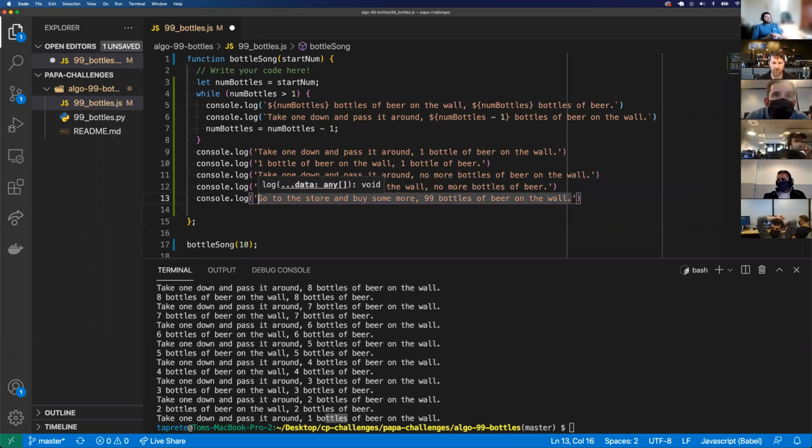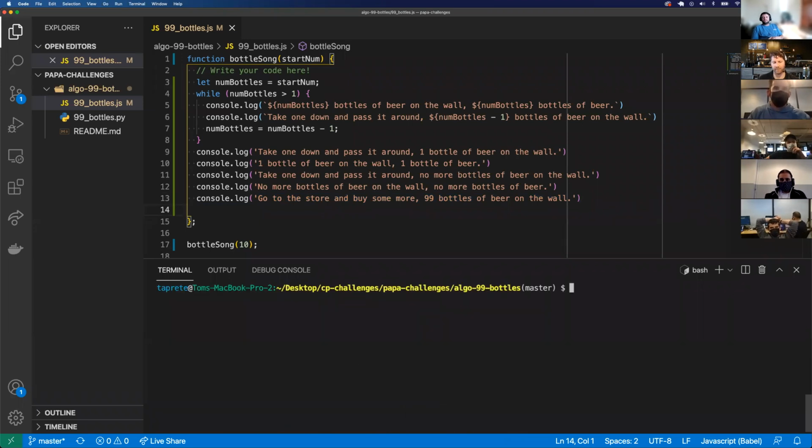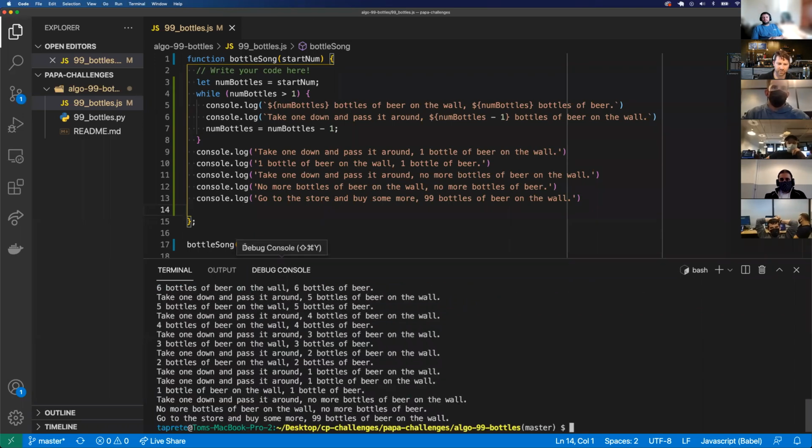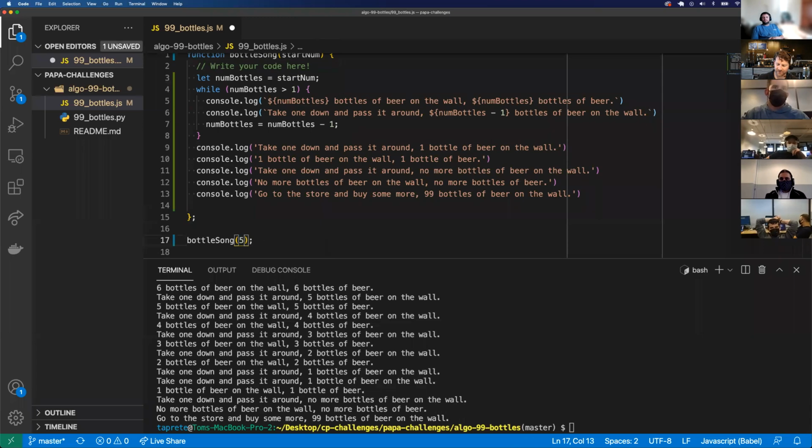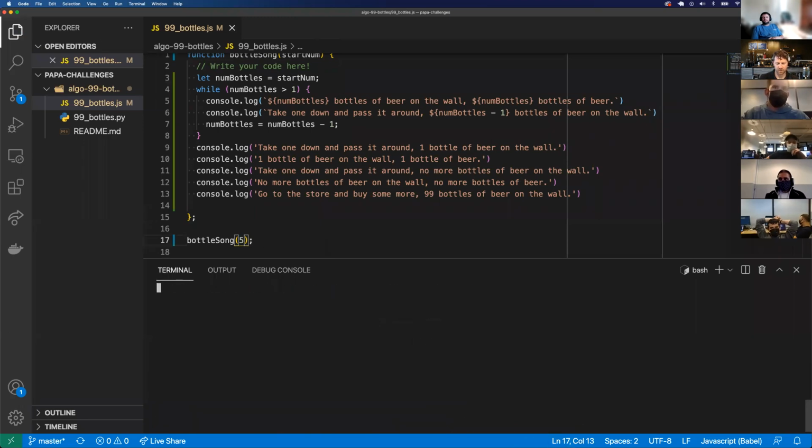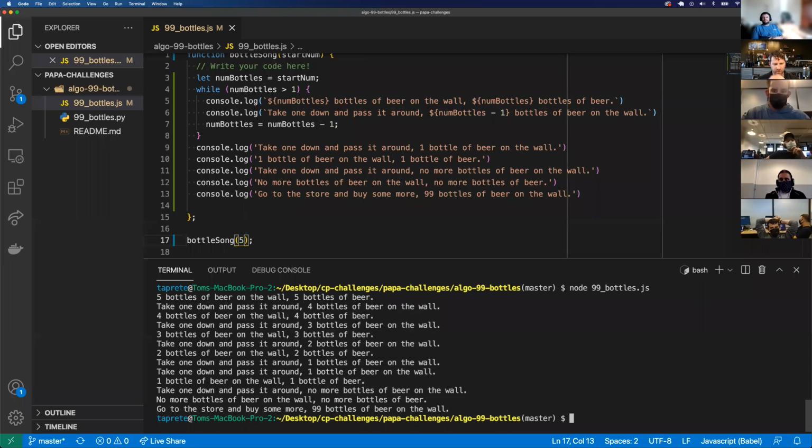Okay. But in order to highlight everything in a line, I can do Command Shift and press over. And it highlights everything. Cool. All right. Let's just see if we get almost there with this. Let's run that again. Let's actually do a smaller number. Let's do like 5. So I'm typing 5 as the input. Clear. 5 bottles of beer on the wall, 5 bottles of beer, take one down, pass it around, 4 bottles of beer on the wall, blah, blah, blah. So I get down here, it says take one down, pass it around.